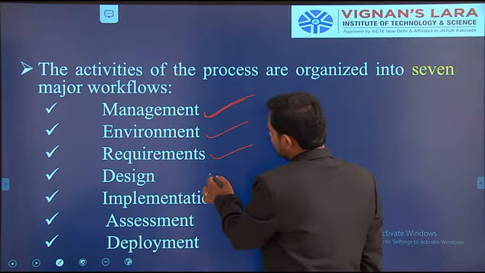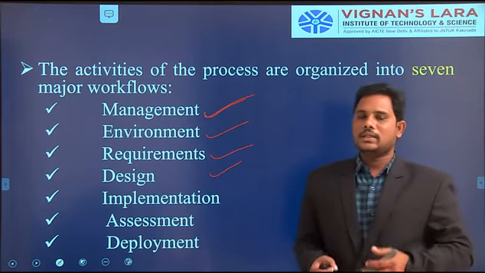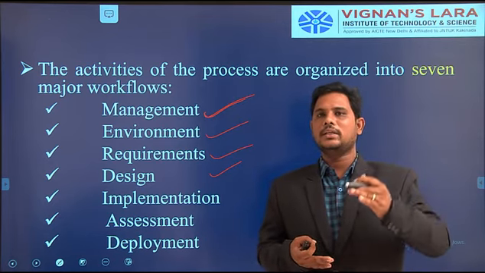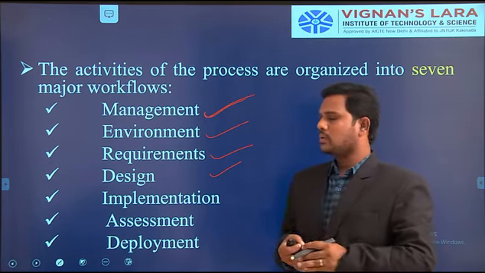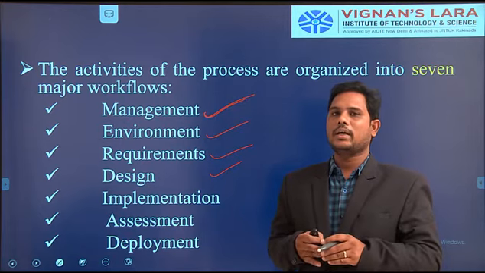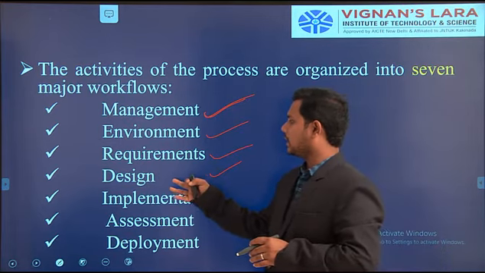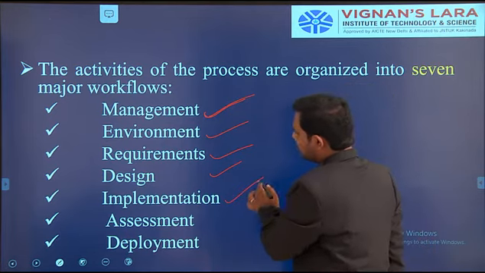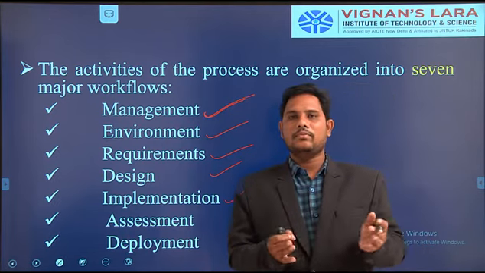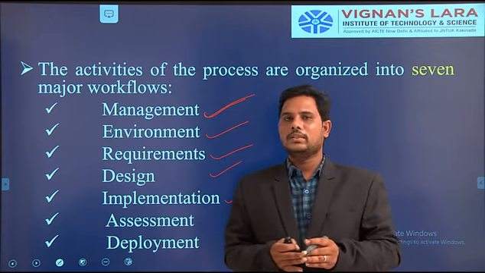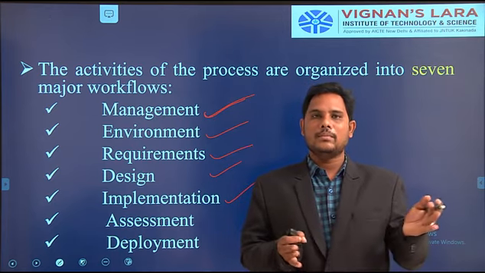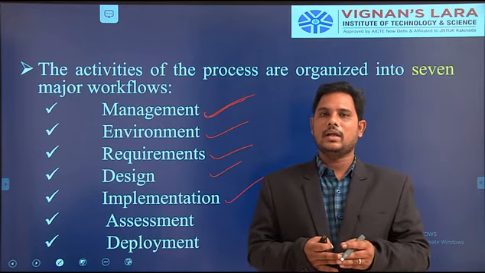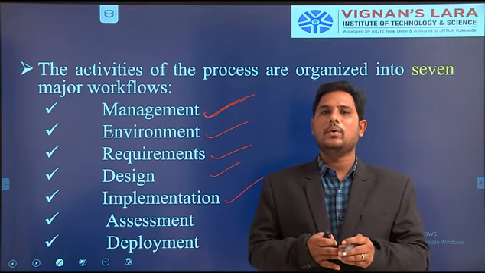Coming to the design workflow, we construct the design. According to the requirements, the components are arranged in a format, so we construct one type of architecture using the design workflow. Coming to the implementation workflow, in software projects each and every program is an activity, and all the activities are combined to form one project.